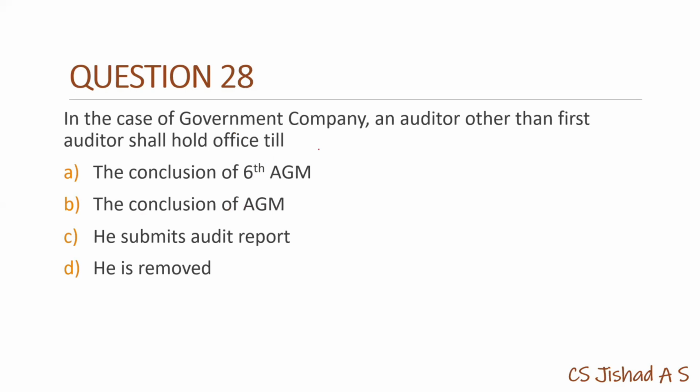In case of government company, an auditor other than first auditor, so that is subsequent auditor of government company, which is section 139, subsection 7. That auditor shall hold office till conclusion of AGM.